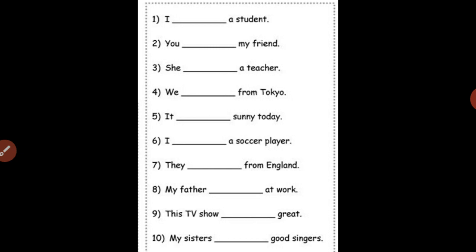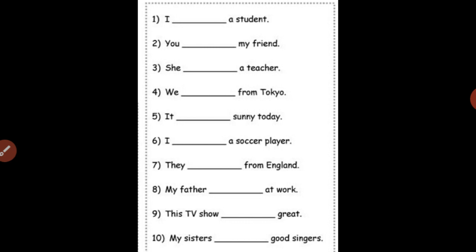But if you think of the past tense, then what can you use? You can use was. So the sentence will become I was a student. And if you think of future tense, then you can use shall be or will be. So the sentence will become I shall be a student or I will be a student. So the first sentence can be written in three tenses, that is present, past, and future.